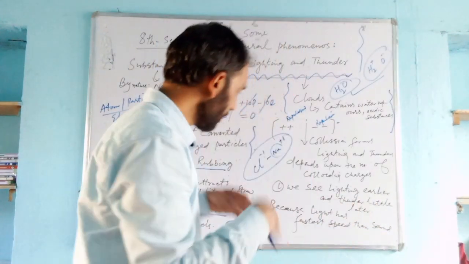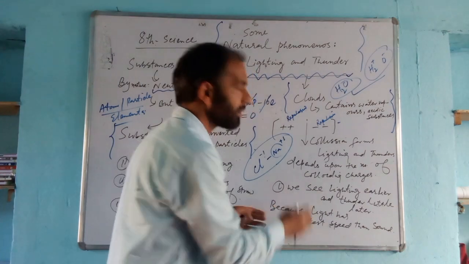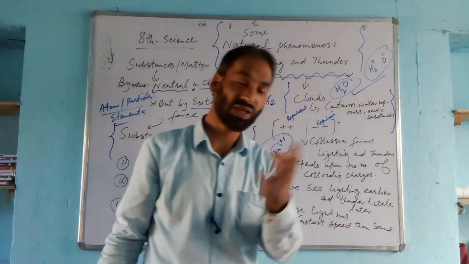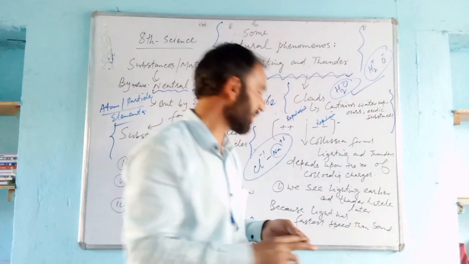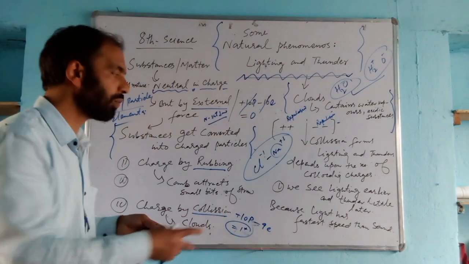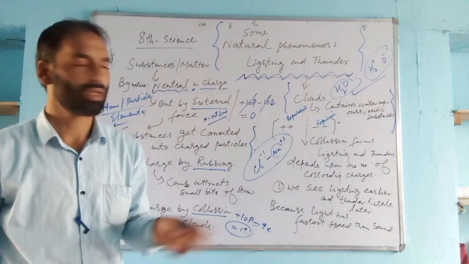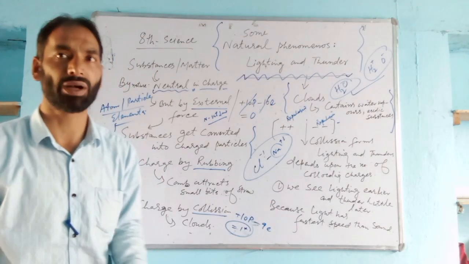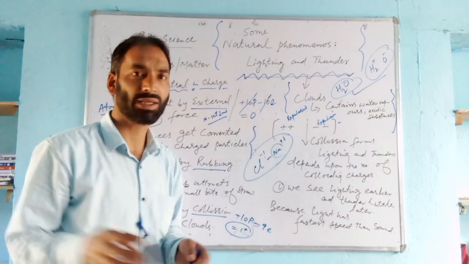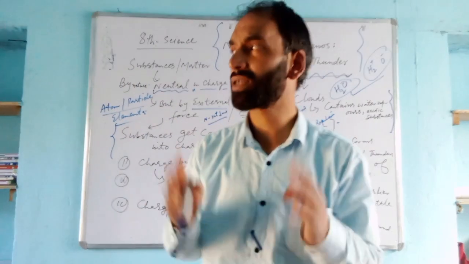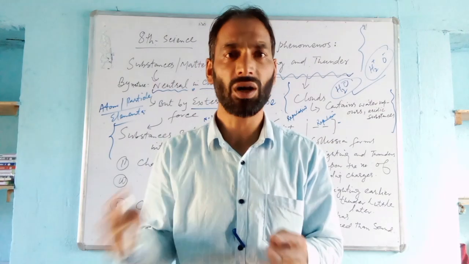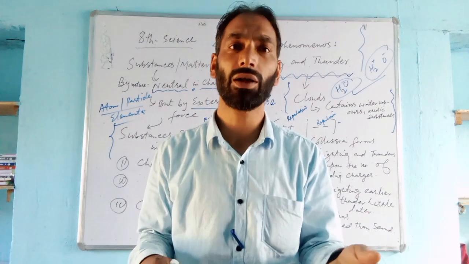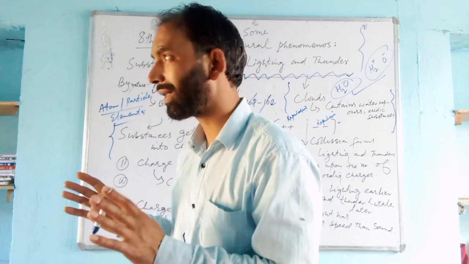but why do we hear a sound, the thunder sound, a little later than lightning? The reason behind it is both have different speeds. Sound and light have different speeds. Light has more speed than sound, so we observe lightning earlier, and a little later we hear the thundering sound of thunder also.